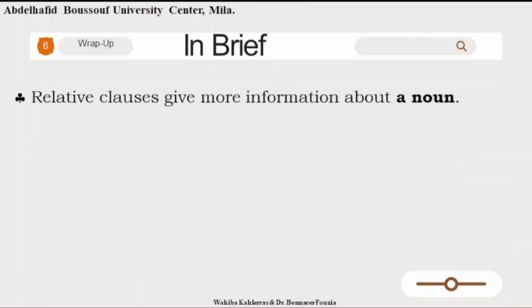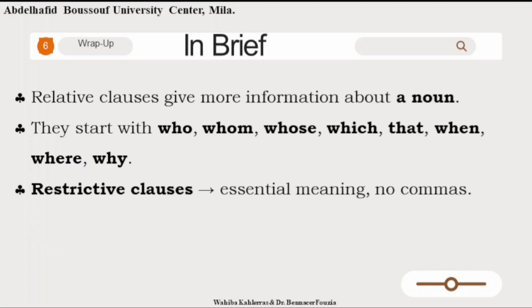Relative clauses give more information about a noun or a pronoun. This information can be either very important and core to the understanding of the sentence. We call it a restrictive or defining relative clause. When it is extra and not very essential and we can omit it, it is called a non-restrictive or non-defining relative clause.